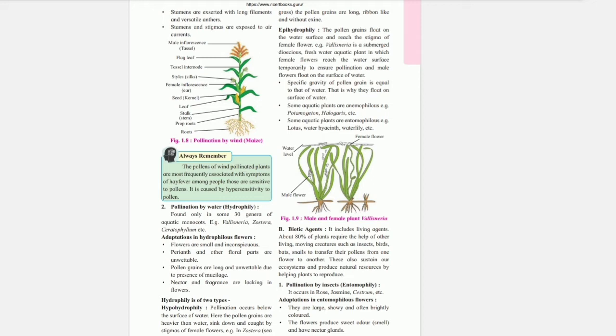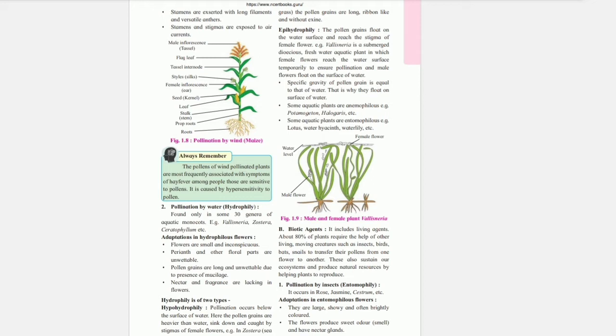Pollination by water, hydrophily. Found only in some 30 genera of aquatic monocots. Example, Vallisneria, Zostera, Ceratophyllum, etc. Adaptations in hydrophilous flower. Flowers are small and inconspicuous. Perianth and other floral parts are unwettable. Pollen grains are long and unwettable due to presence of mucilage. Nectar and fragrance are lacking in flower.